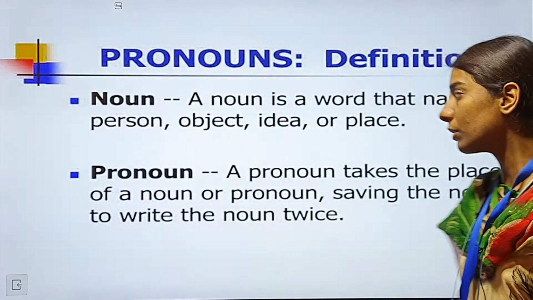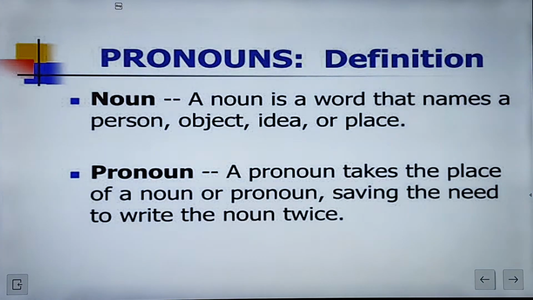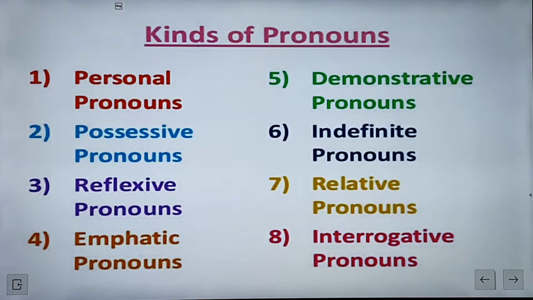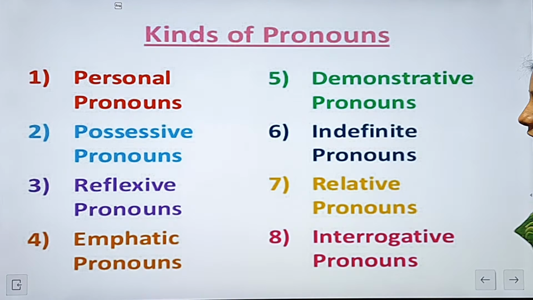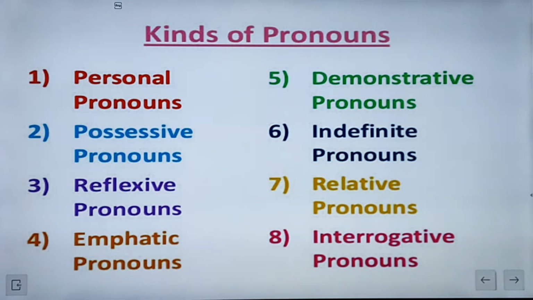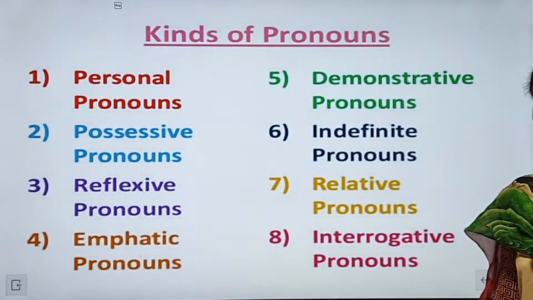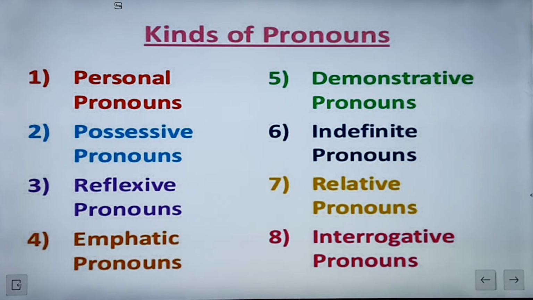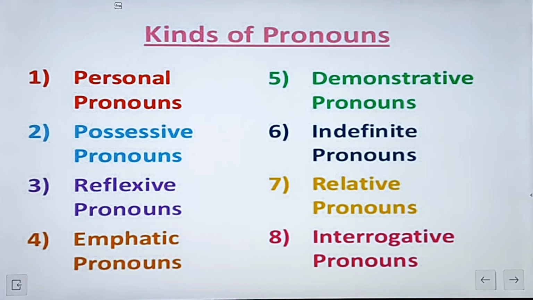Okay, so how many types of pronouns are there? There are a total of 8 types of pronouns: personal pronouns, possessive pronouns, reflexive pronouns, emphatic pronouns, demonstrative pronouns, indefinite pronouns, relative pronouns and interrogative pronouns. Okay, so let's start first with the personal pronouns.